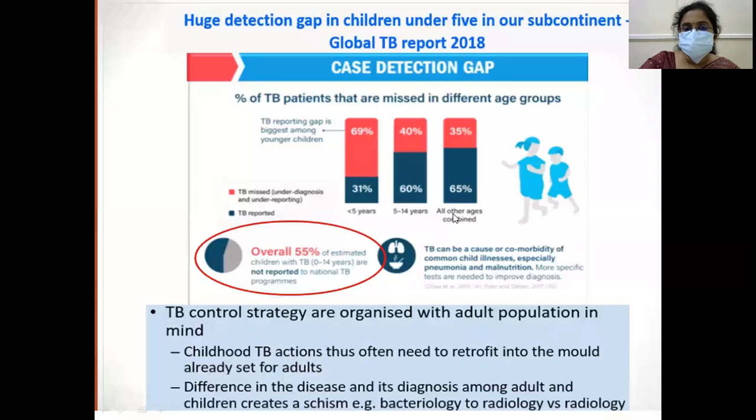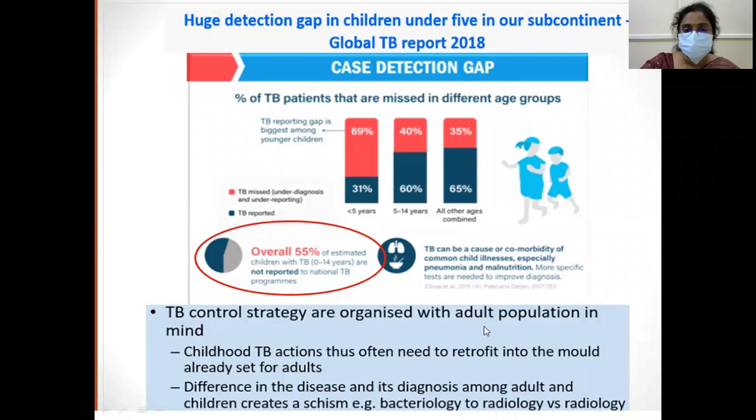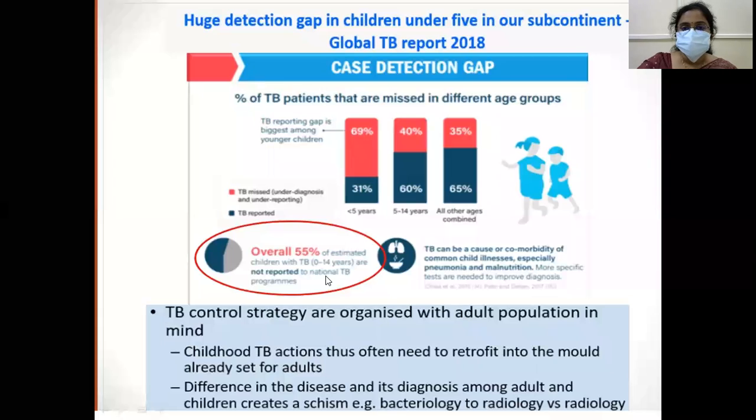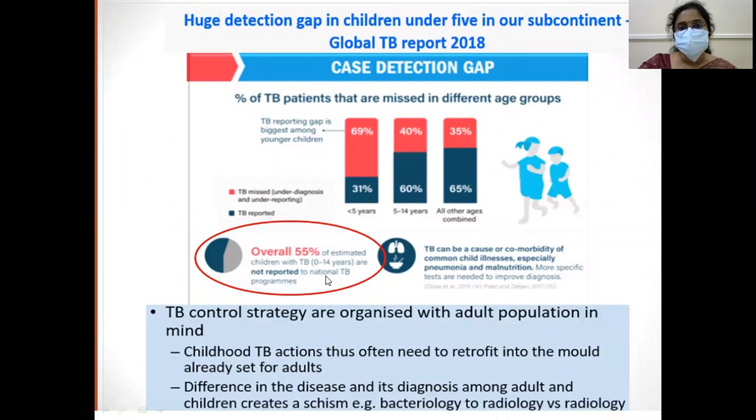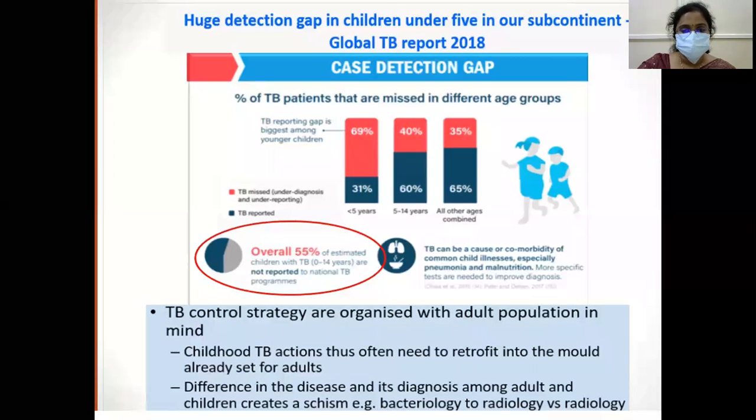Combining all these, 55%, that is, more than half of the estimated children with TB are not reported to the national TB programs. So the TB control strategies are organized with the adult population in mind. Because all these cases are missed or not reported, all the TB control strategies have been formulated keeping adult tuberculosis in mind.